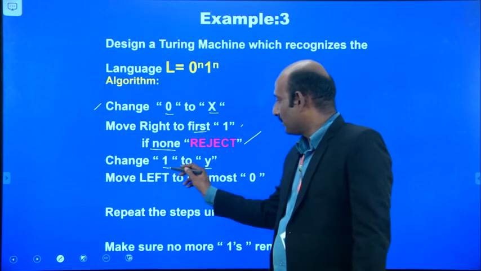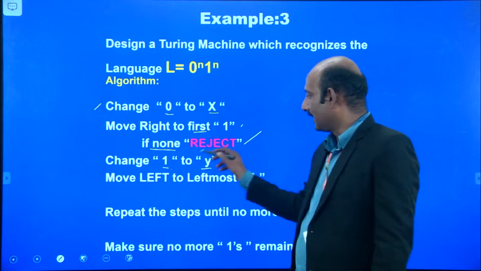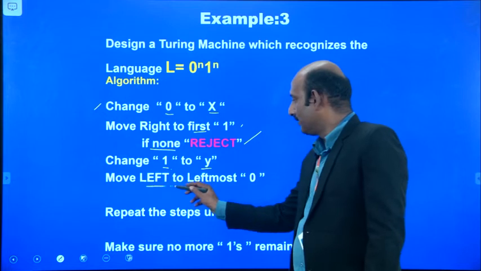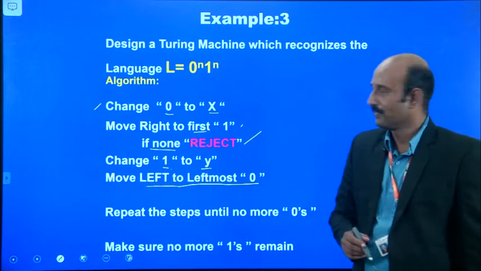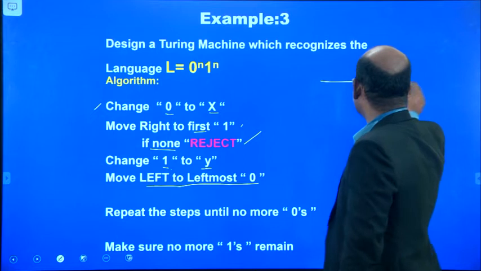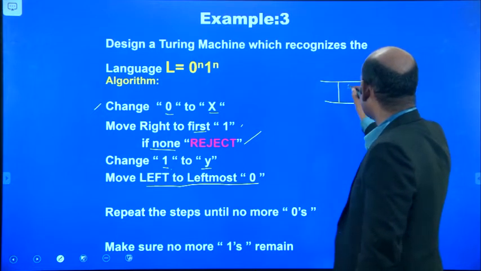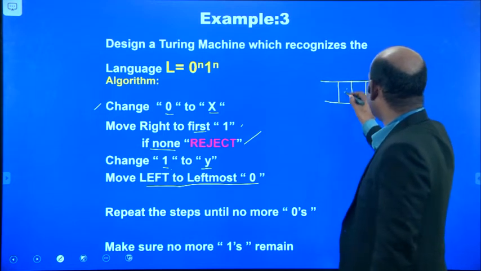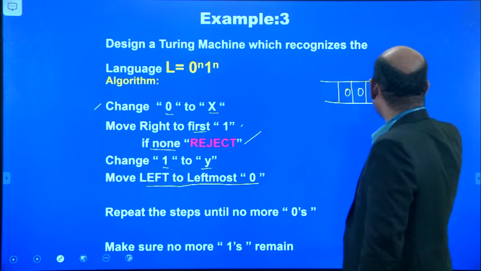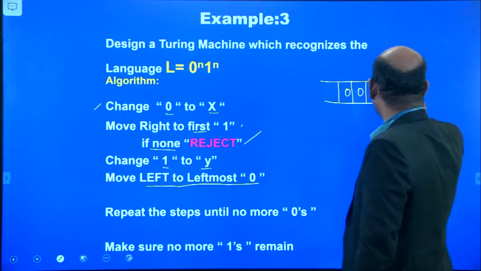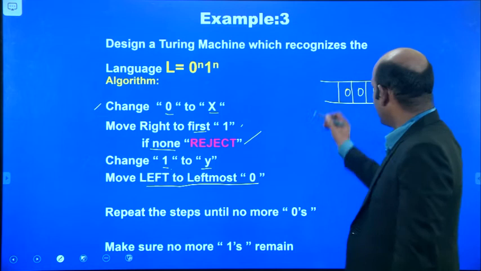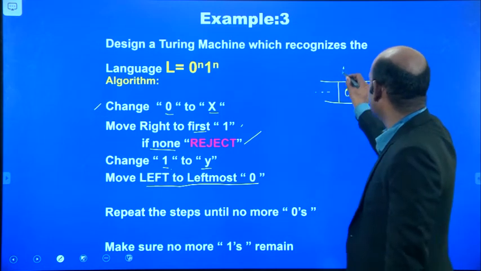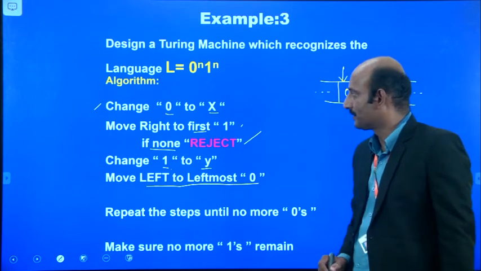Next, we change the 1 to y. After writing this y, the head moves left to the leftmost 0. That means, if we have this input tape, for example 0, 0, 1, 1 with a blank on the ends, the head points to the first 0.